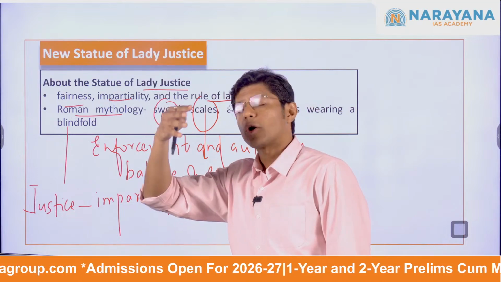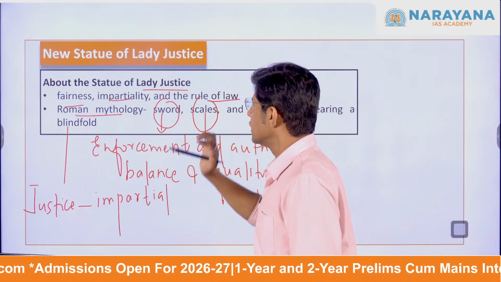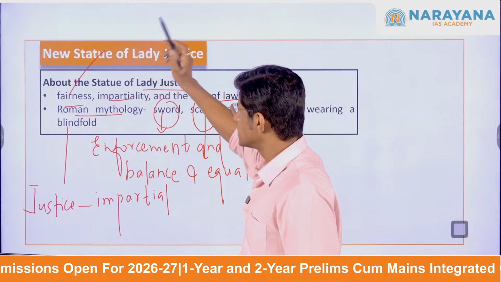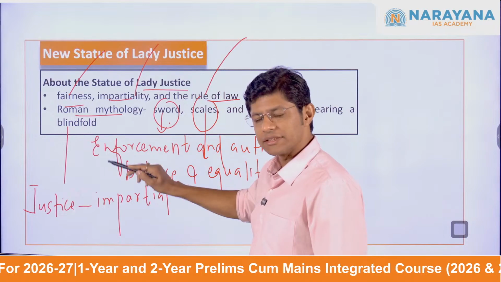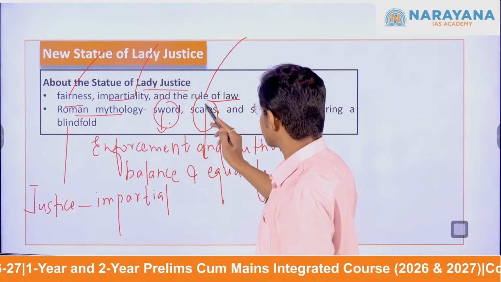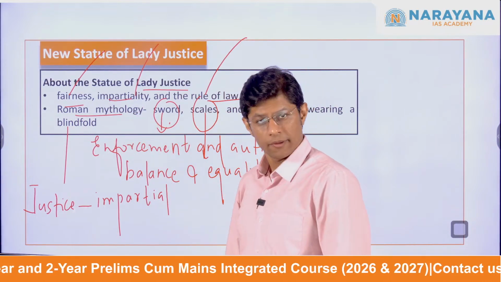So, with respect to this topic, what the Lady of Justice symbolizes, stands for, as per the Indian context, is something that you need to understand. So please remember this: justice, fairness, impartiality, rule of law; the sword, what it represents, enforcement and authority; scales, and also the blindfold.